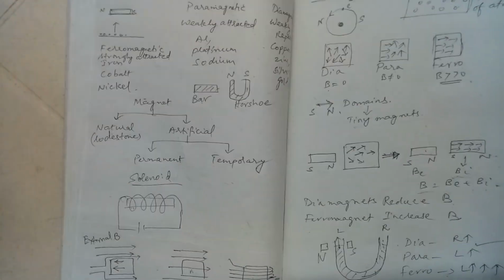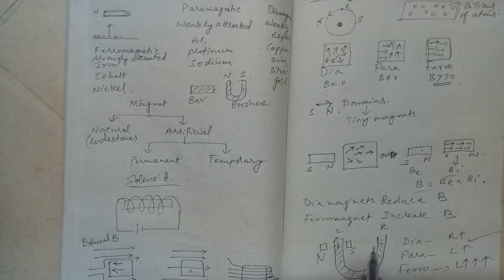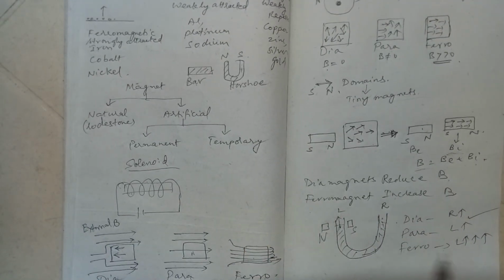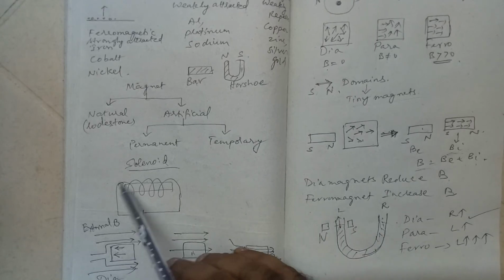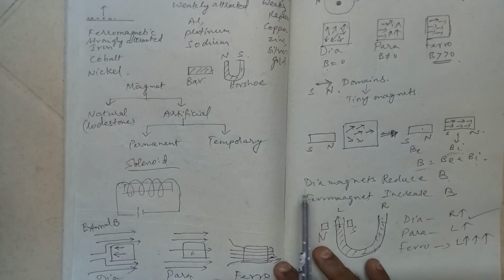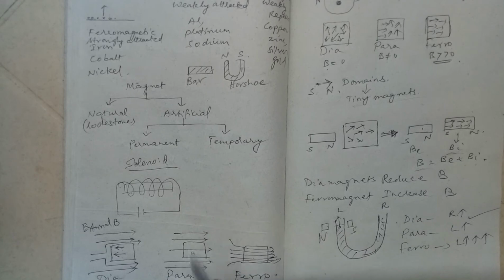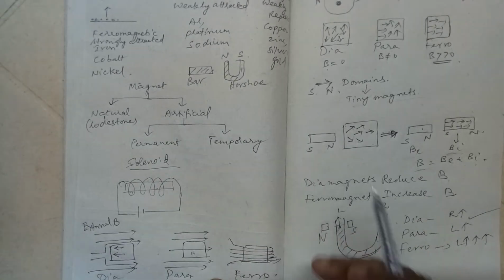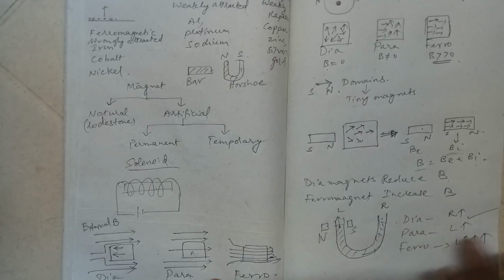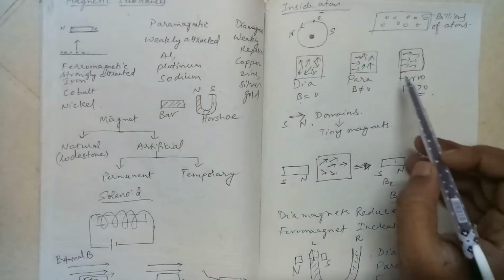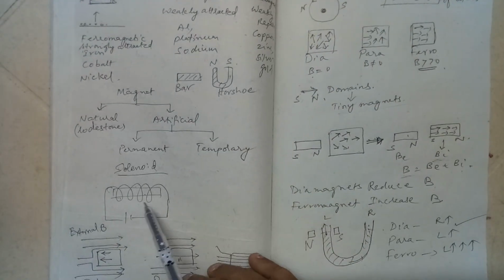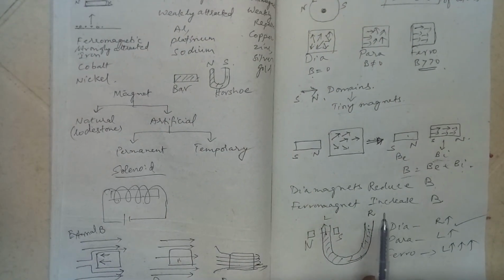Coming back to the permanent magnet in the artificial category, if I take molten iron, which is in a liquid state, and I pass current through it, and I maintain the current till this molten state converts into a solidified state, then what will happen? The inside structure will be realigned like this permanently. So this magnet becomes a permanent magnet.